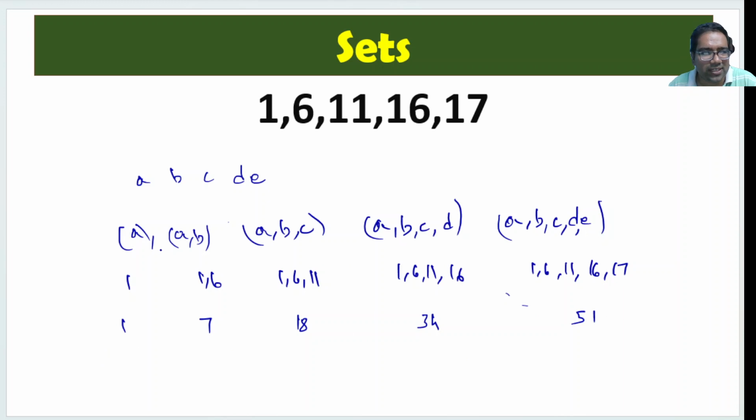Now if you take any set and divide it by 5, it will leave a remainder of 1, 2, 3, or 4. It cannot leave a remainder of 0. If it leaves a remainder of 0, that means it is divisible by 5.